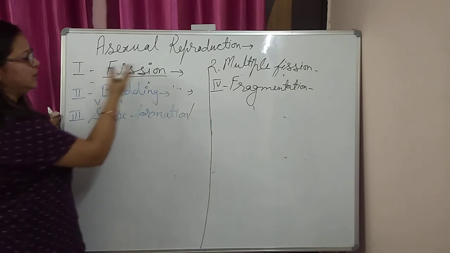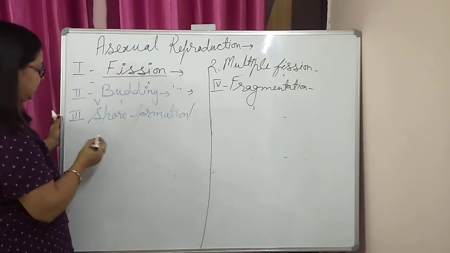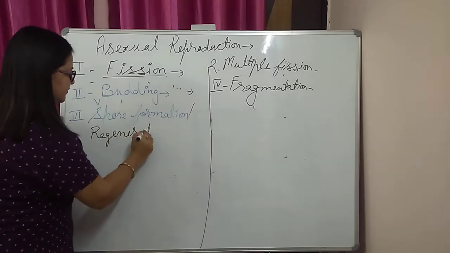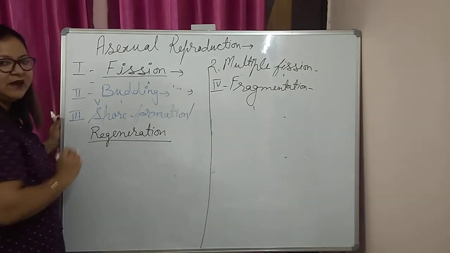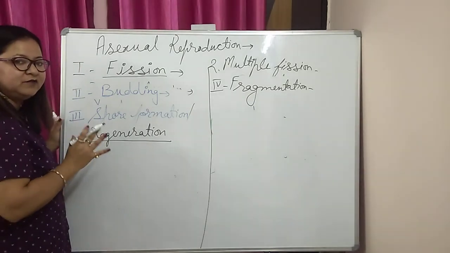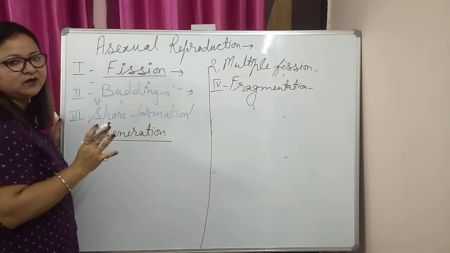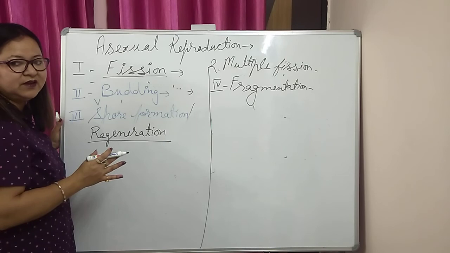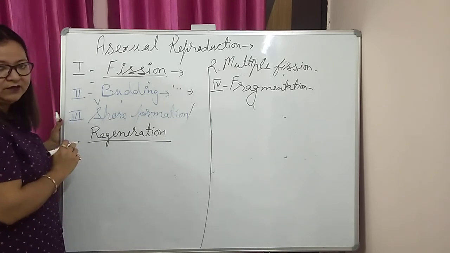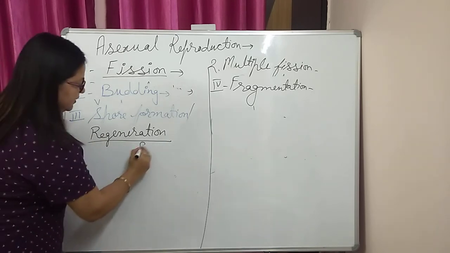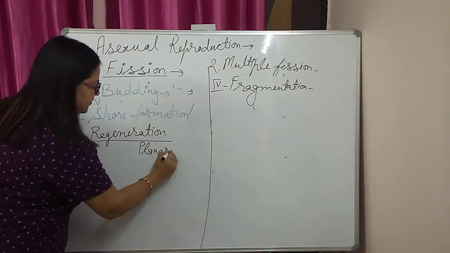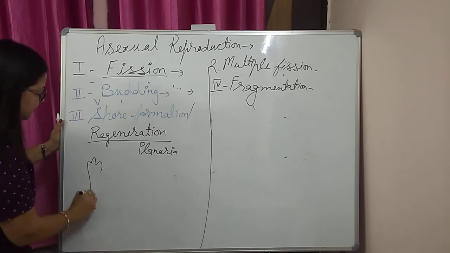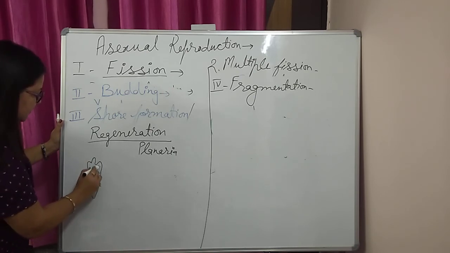Next, in this topic we also study regeneration. Regeneration is a very interesting one. In the process of regeneration, any cut part of the organism is able to divide and differentiate and form a new organism. For example, planaria. It is a multicellular platyhelminth having a very simple body design like this.